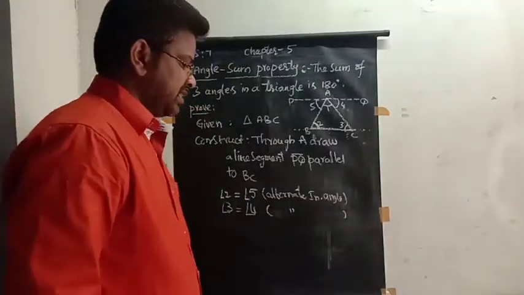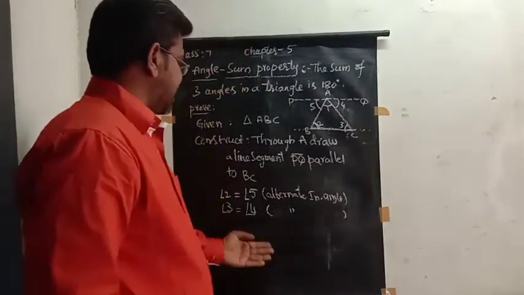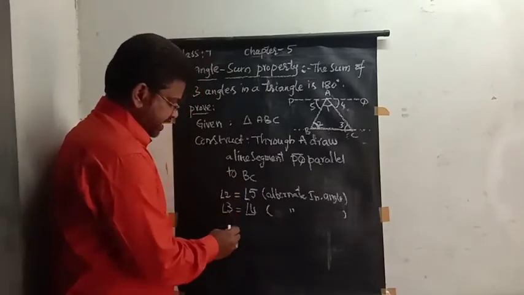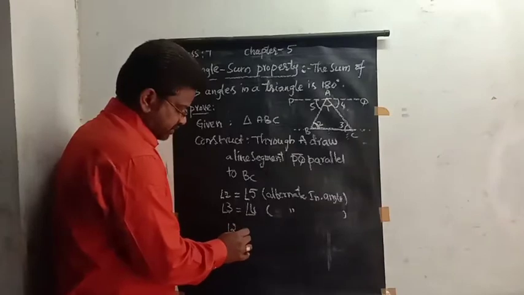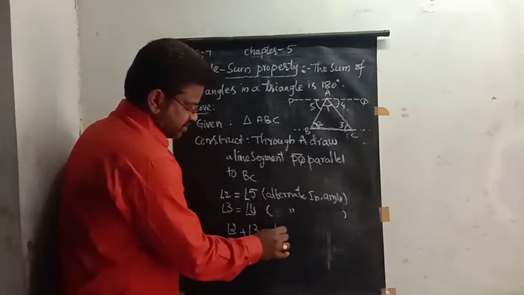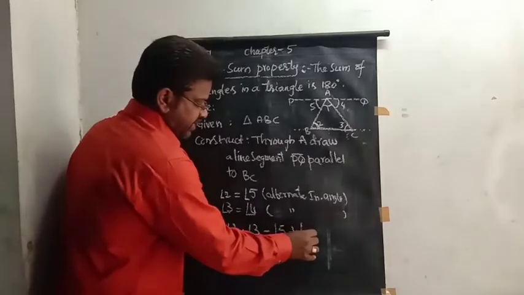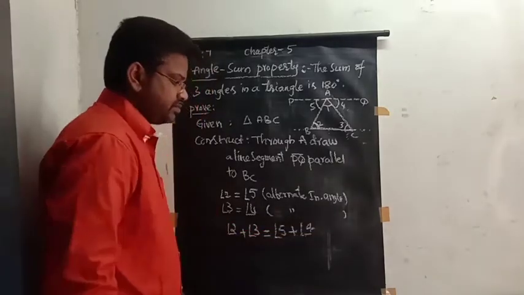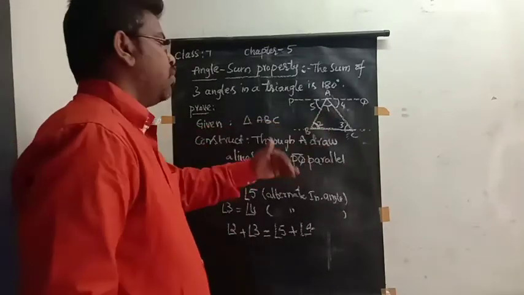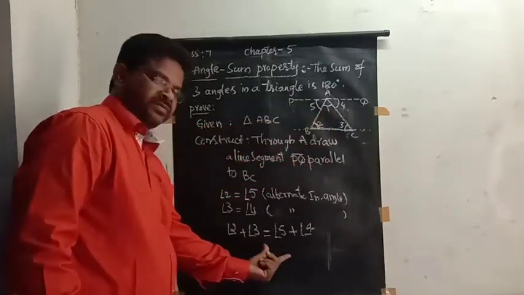Now we just add them. Angle 2 plus angle 3 is equal to angle 5 plus angle 4. In the next step, just add angle 1 to both sides.